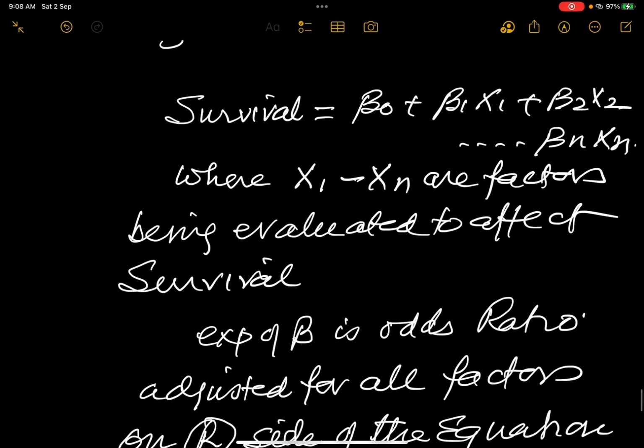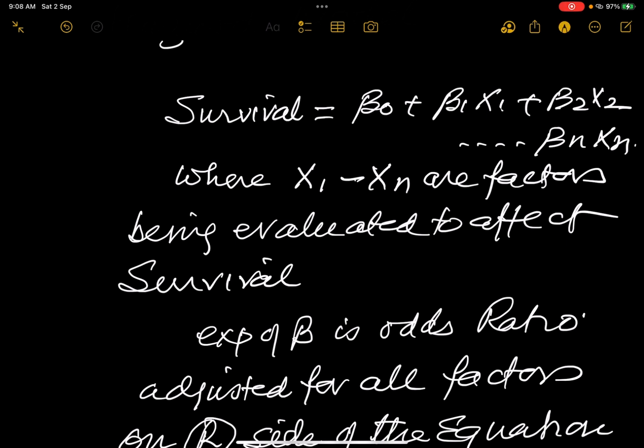Survival is equal to beta 0, some sort of constant, plus beta 1 x1 plus beta 2 x2 up to beta n xn, where x1, x2, x3 are all the factors that are causing difference in the transition rate, or causal factors.